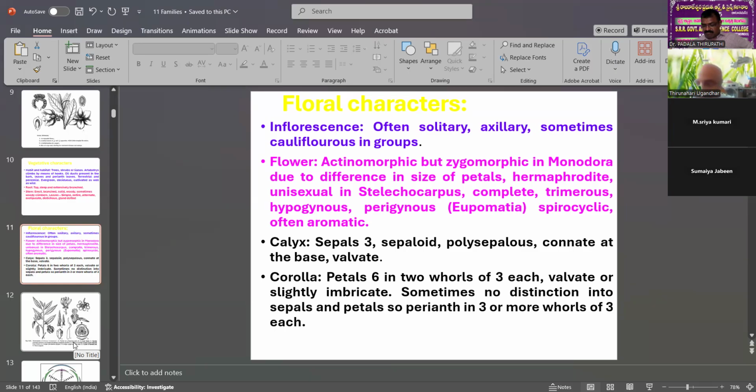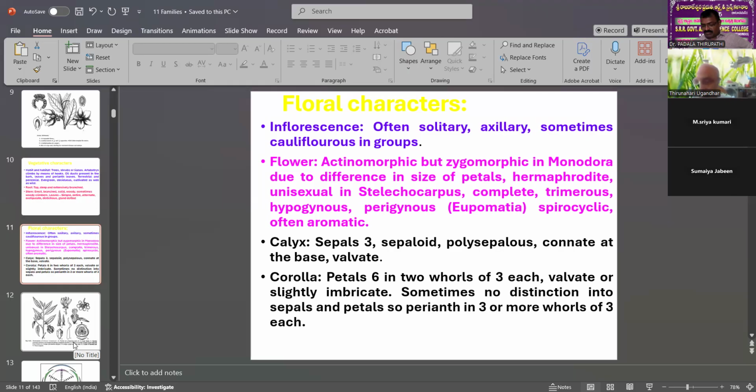Then the calyx. The calyx is the outermost layer of the flower. These flowers are axillary, also called terminal development. Then the flower is also called single, actinomorphic. The inflorescence is also solitary type. Then the calyx has three sepals, polysepalous or connate at the base, valvate, free sepals, which is an important character of the sepals.